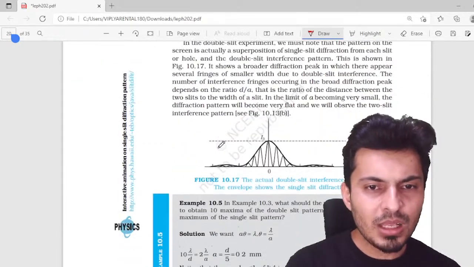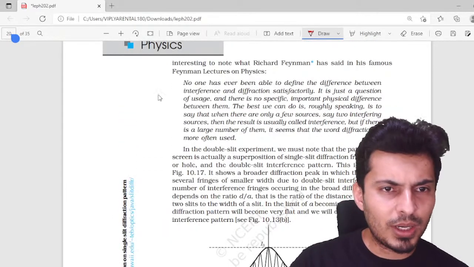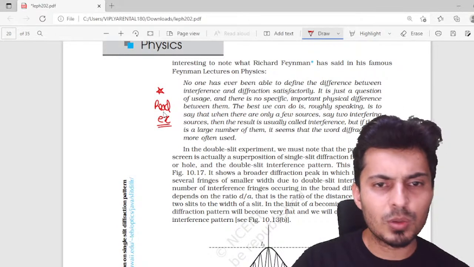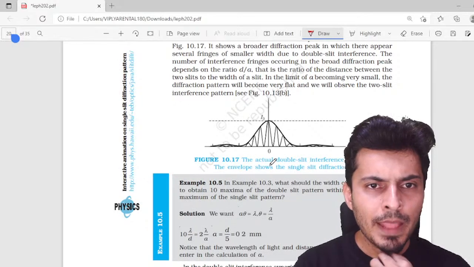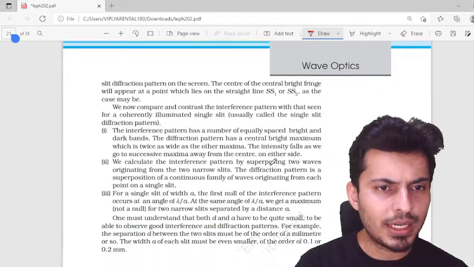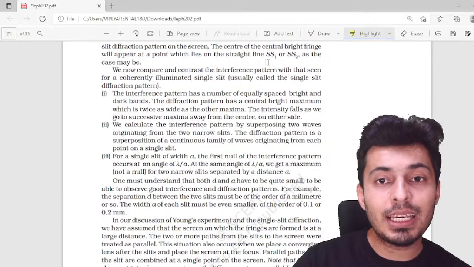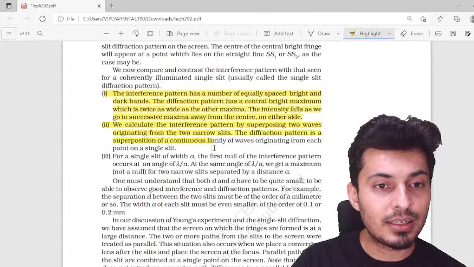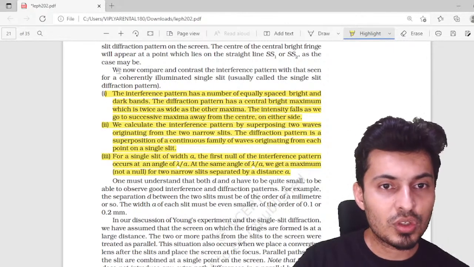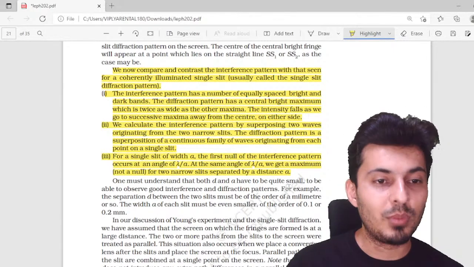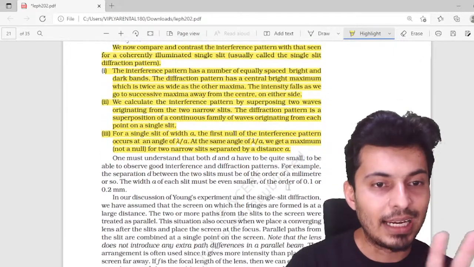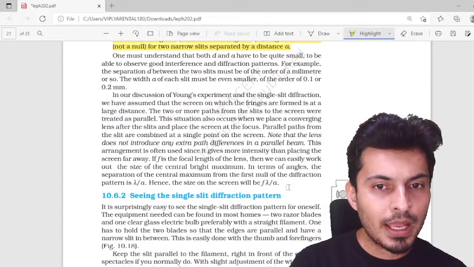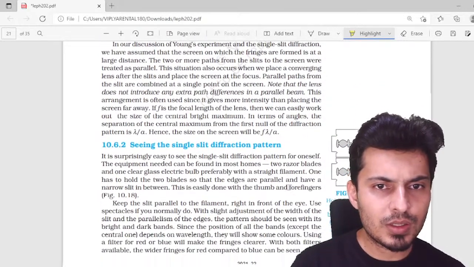Now, this is an important reading paragraph. This is the reading exercise. Please read through this. I'm marking it over here. The difference between interference of two slits and interference of a single slit has been mentioned in these three points. So please go through it. Very, very important. I'm highlighting it: the difference between single slit and double slit.